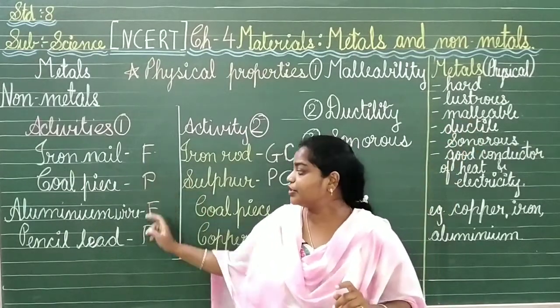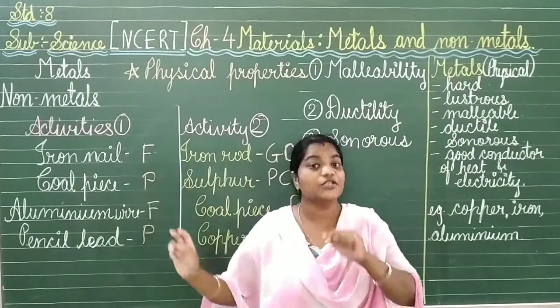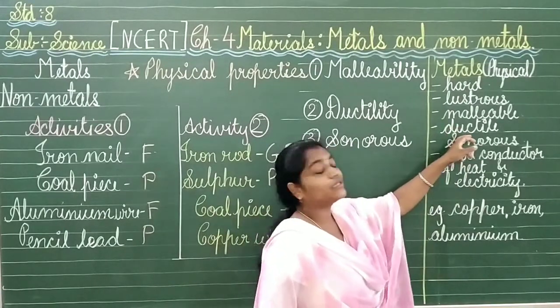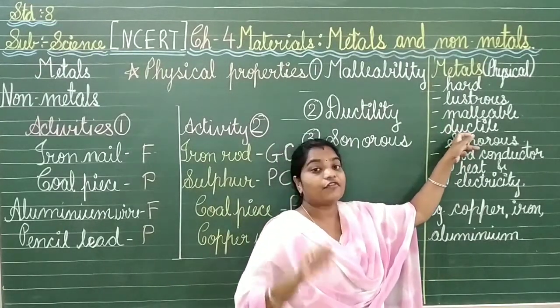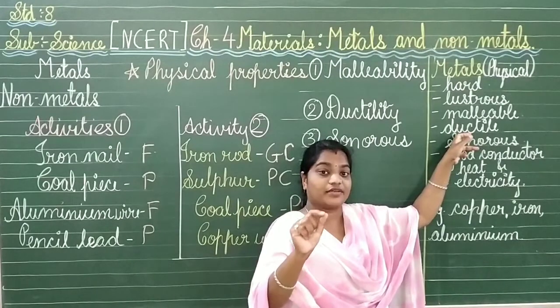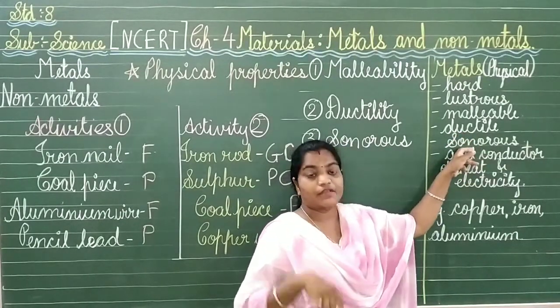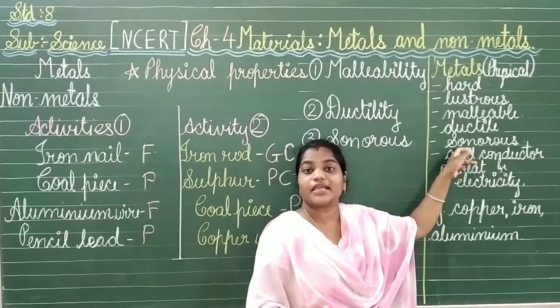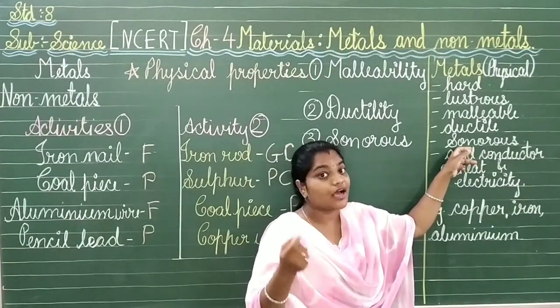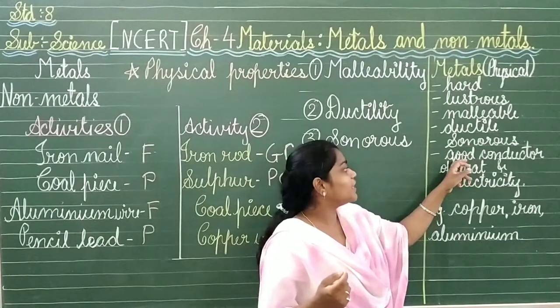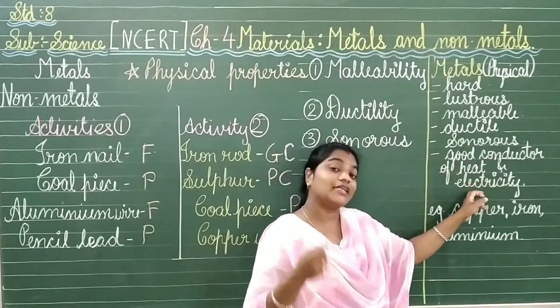So they will be turned into pieces. They will be known as non-metal. On the other hand, we have ductility. Ductility means what? If it cannot be converted into wires, then it is again a non-metal, of course. Then we have sonorous. If something falls down and does not make any sound, it is again a non-metal. Then we have good conductors of heat and electricity.